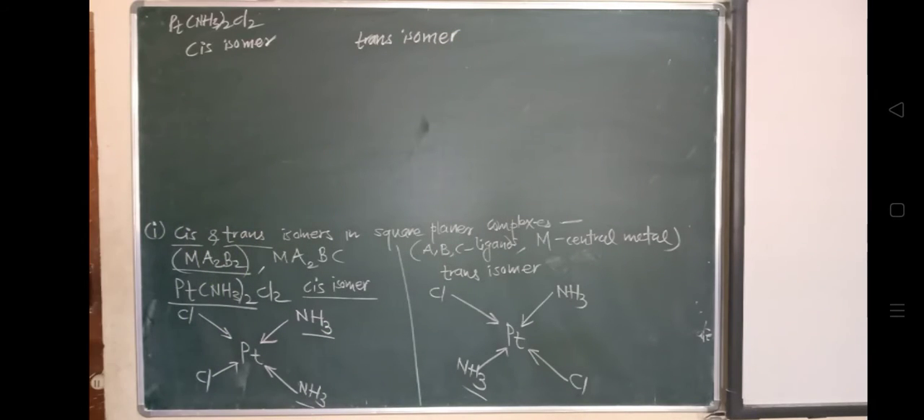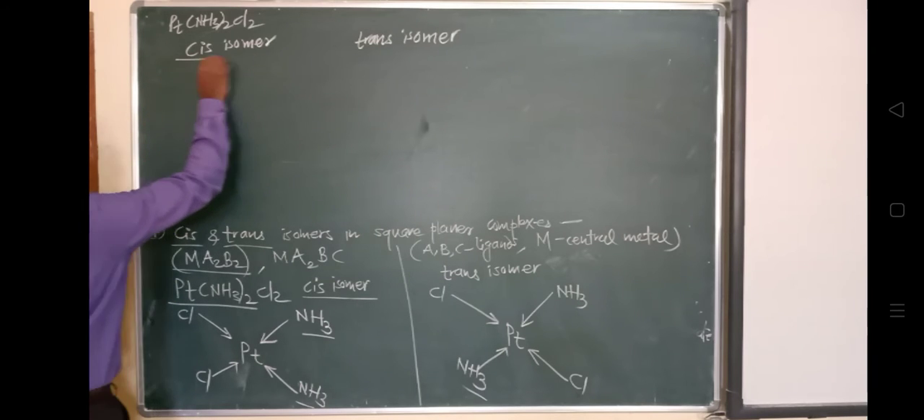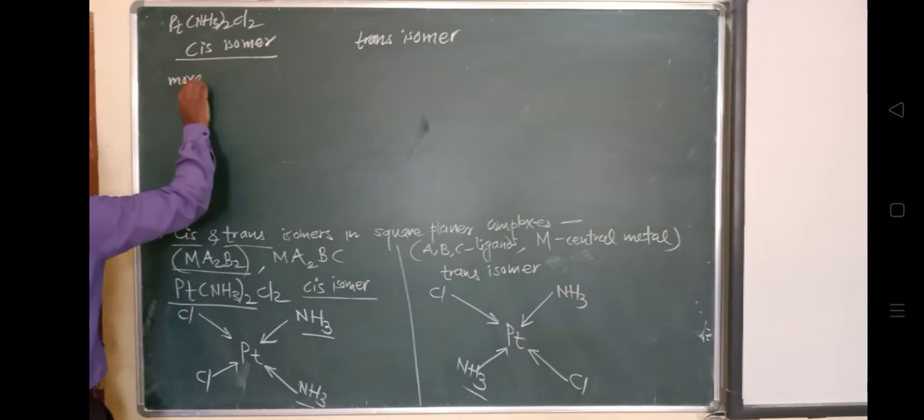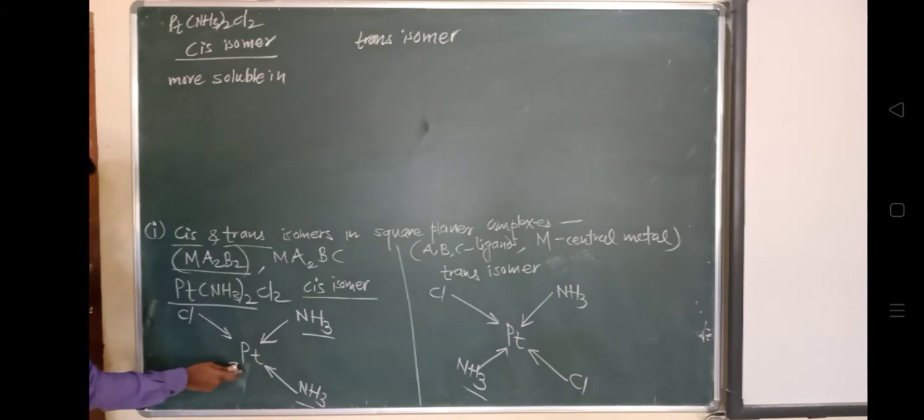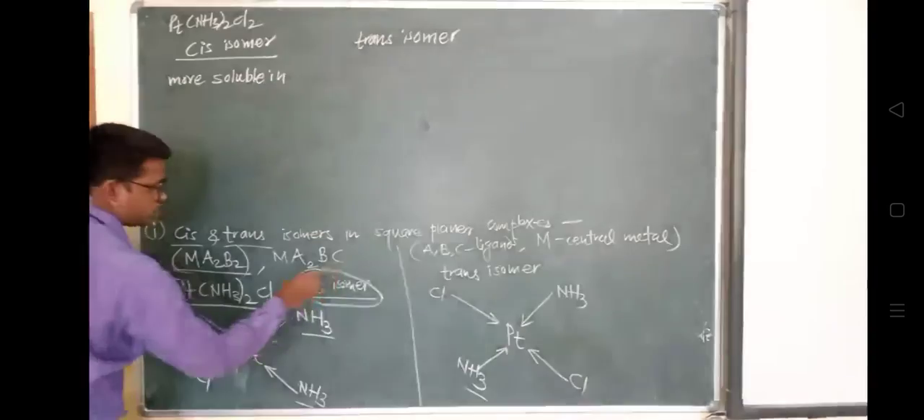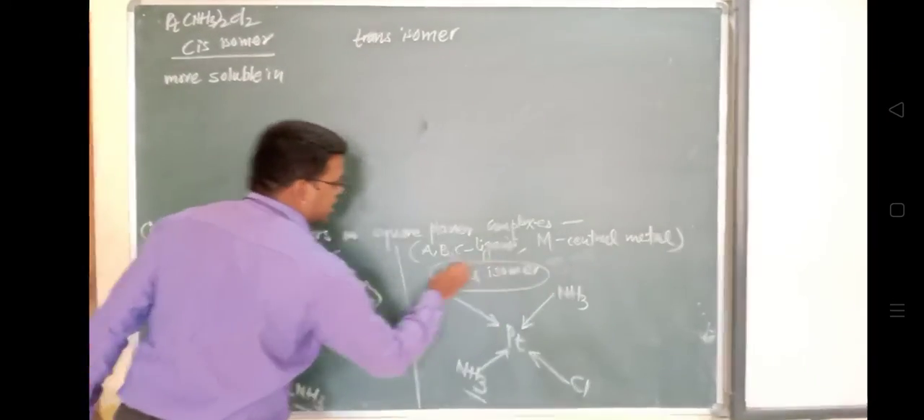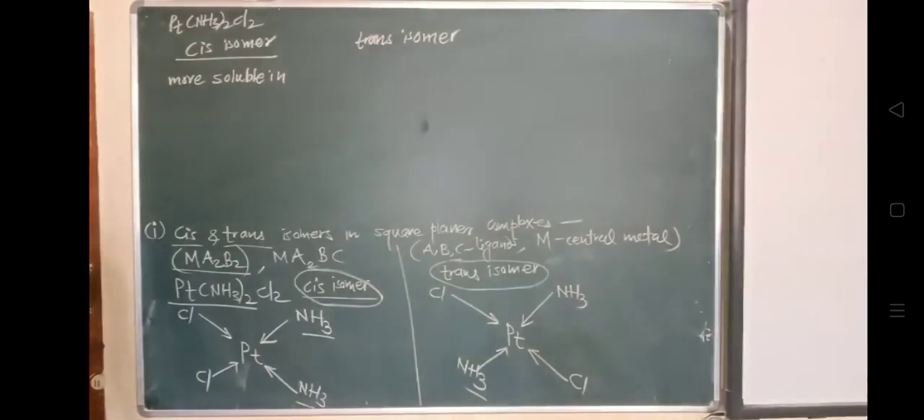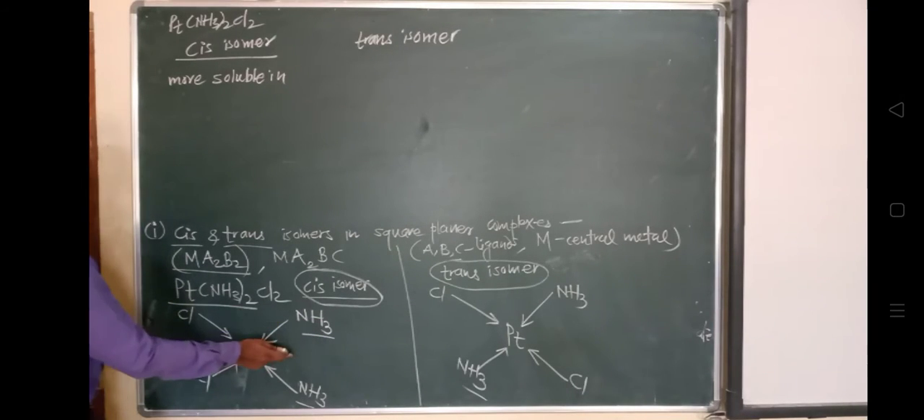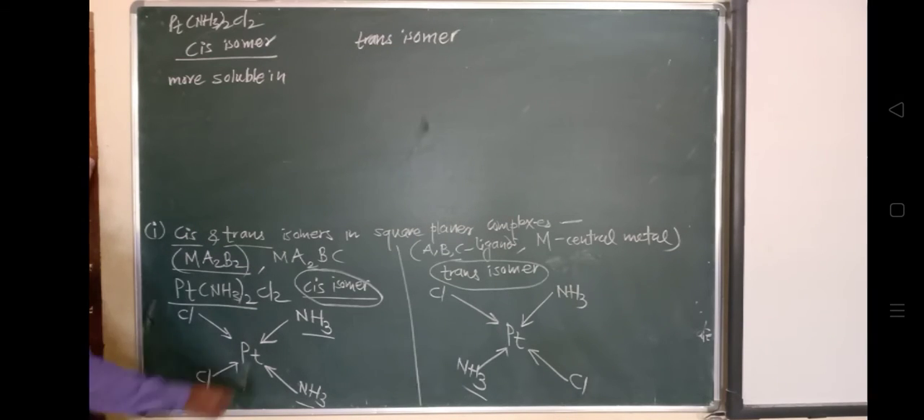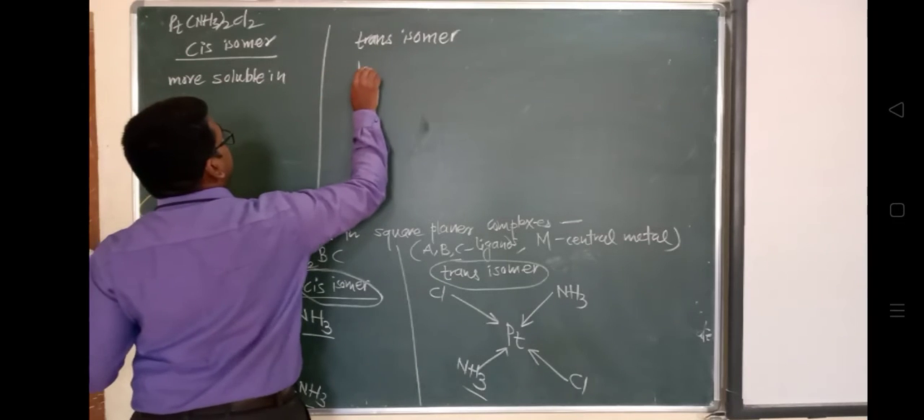Here the cis isomer is more soluble in water. This is the cis isomer for this coordination compound, and this is the trans isomer for this coordination compound. So the cis isomer is more soluble in water than the trans isomer. So what about the trans isomer? It will be less soluble.